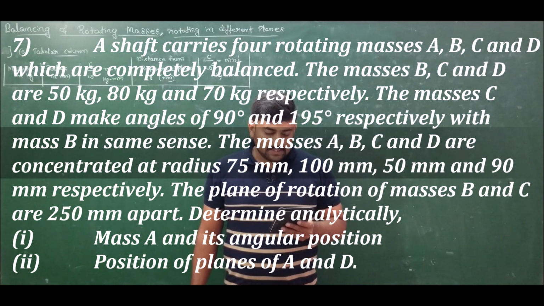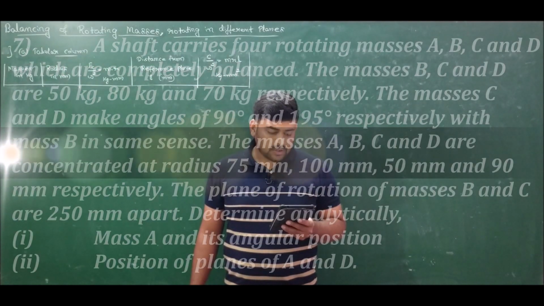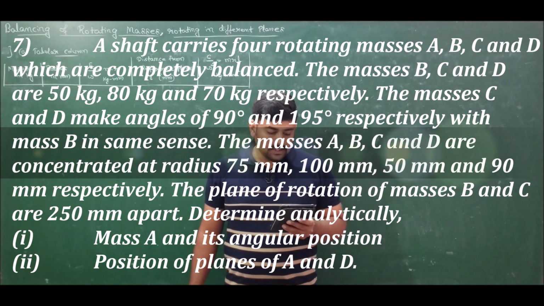The masses A, B, C and D are concentrated at radius 75 mm, 100 mm, 50 mm and 95 mm respectively. The radius of rotation is also specified. The planes of rotation of masses B and C are 250 mm apart. Determine analytically mass A and its angular position, and the positions of planes A and D.